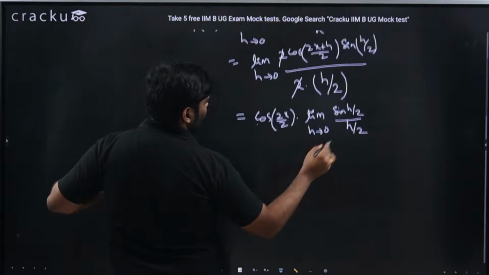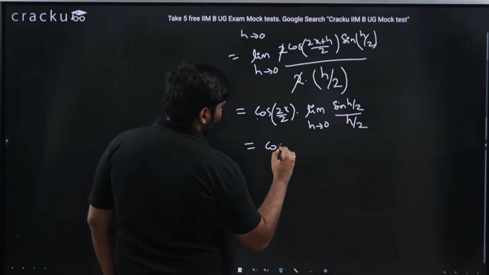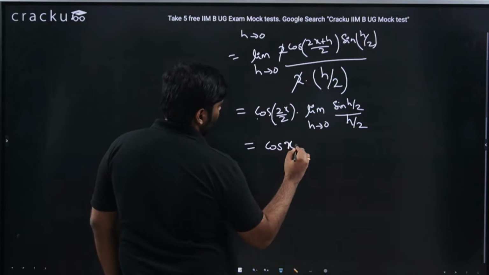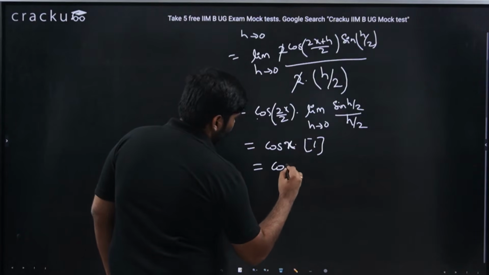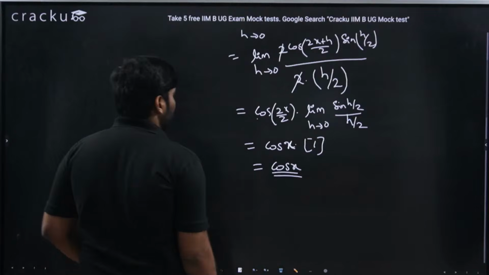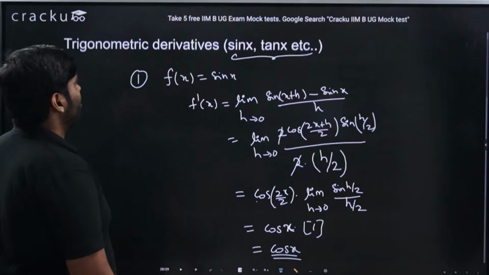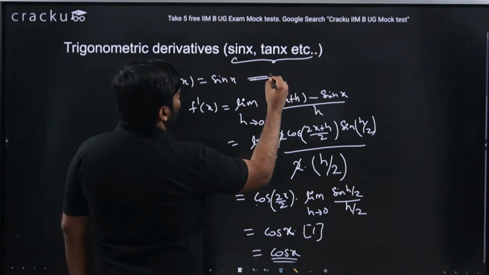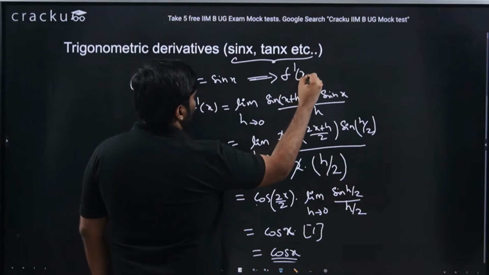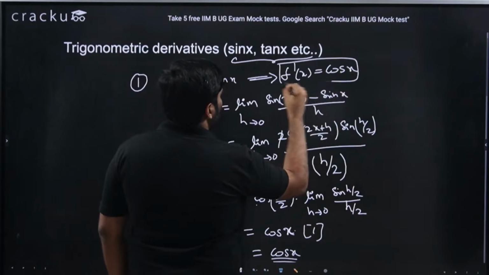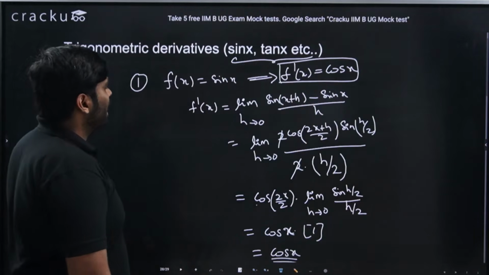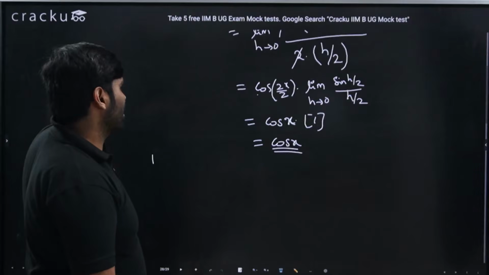So this particular value is 1, as we mentioned previously. This is cos x, because cos 2x by 2 into 1 is cos x. So basically the derivative of sin x is nothing but cos x. That is, f dash of x is equal to cos x. Next time when you see the derivative of sin x, you could use cos x directly instead of doing all this.